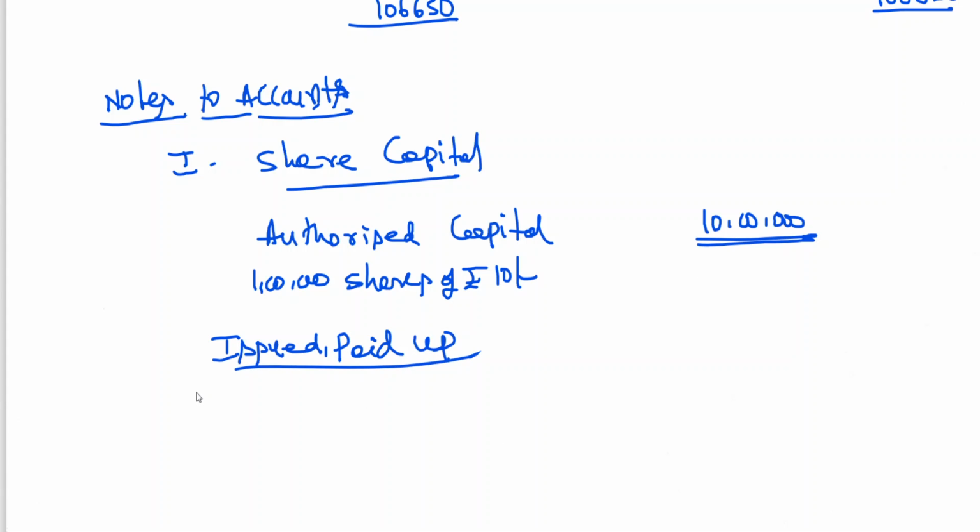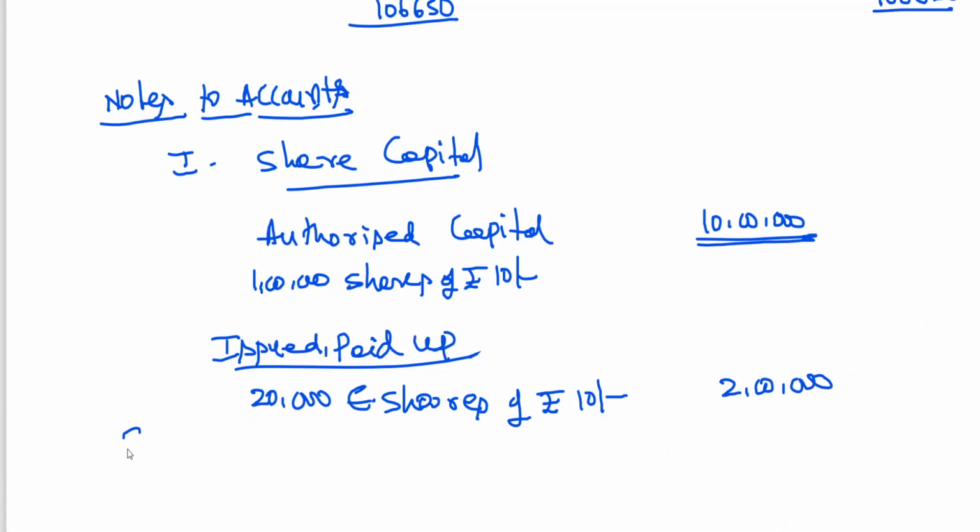So 2 lakhs you have given, no? 2 lakhs worth of shares you have given. So 2 lakhs by 10, it is coming to 20,000. I think that is equity shares. 20,000 equity shares of rupees 10 each. It is coming to 2 lakhs.